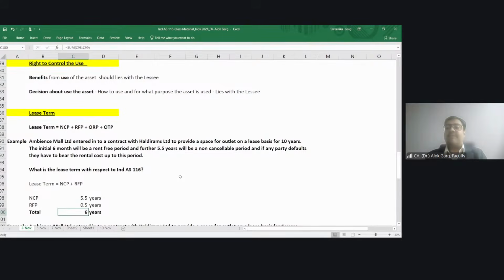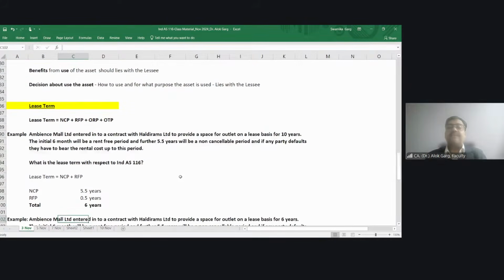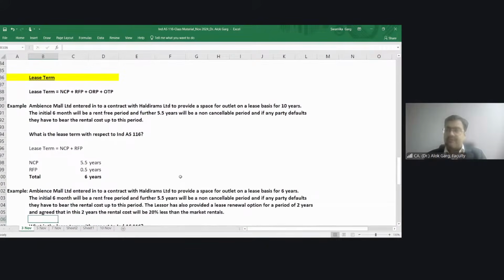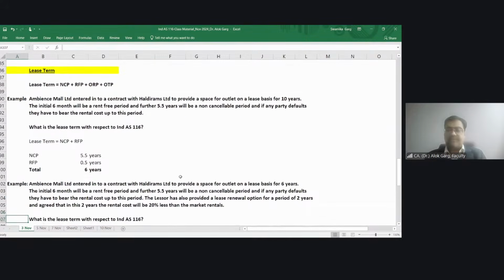My lease term is a non-cancelable period plus rent-free period plus optional renewal period, if lessee is reasonably certain that lessee is going to avail the renewal option. And optional termination period is also going to be covered if lessee is reasonably certain that lessee is not going to avail the termination option. Right.